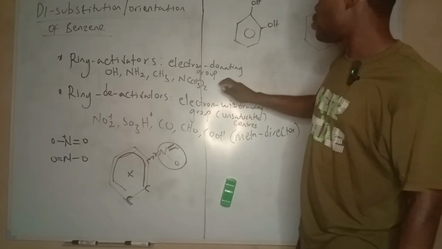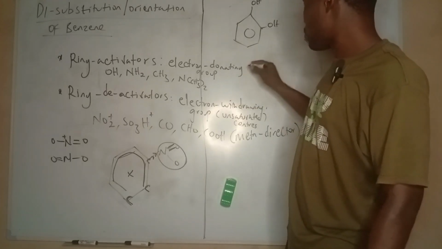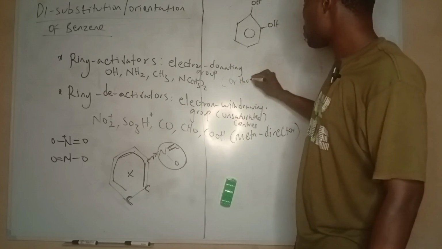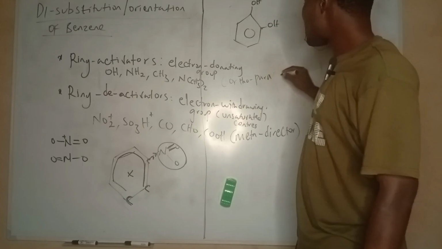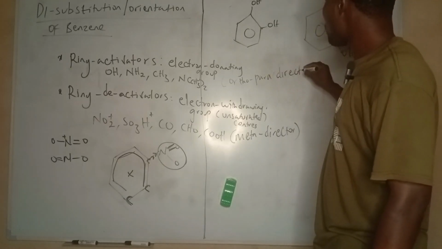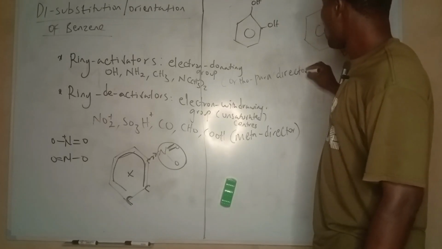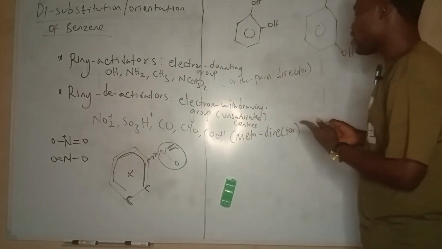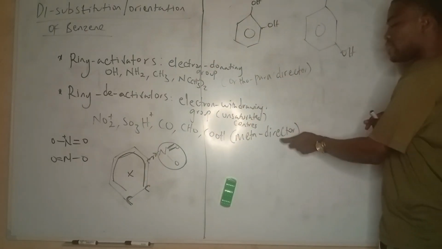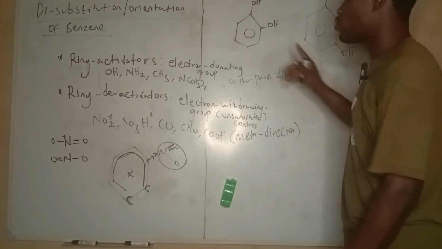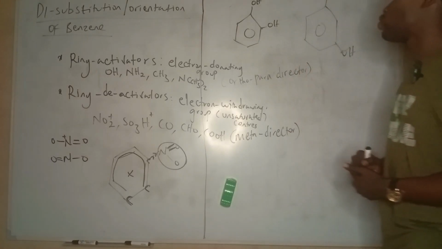Why? To cut the long story short, the ring activators are known as ortho-para directors. So they activate the benzene ring at the ortho-para position. This other group deactivates the benzene ring but activates the meta position. They deactivate benzene but activate the meta position.